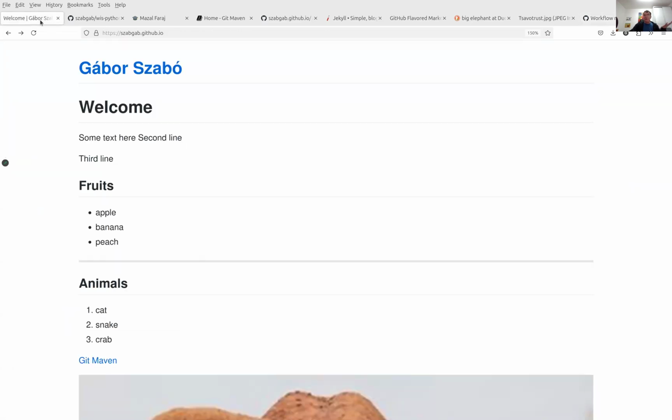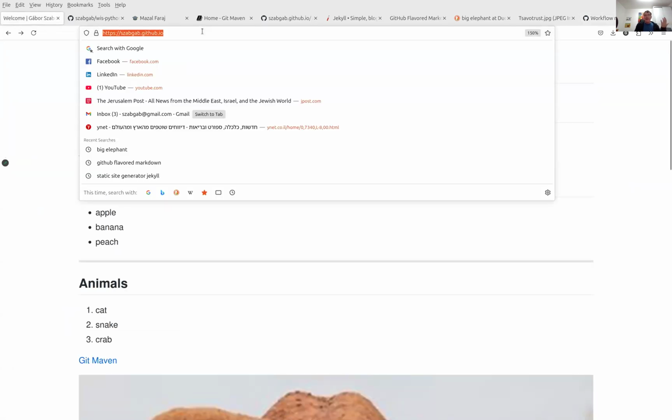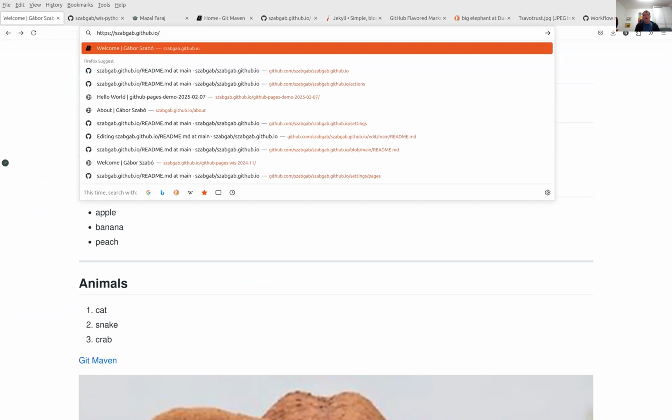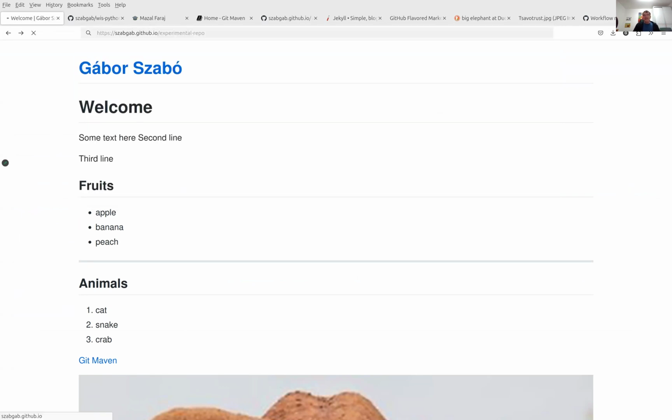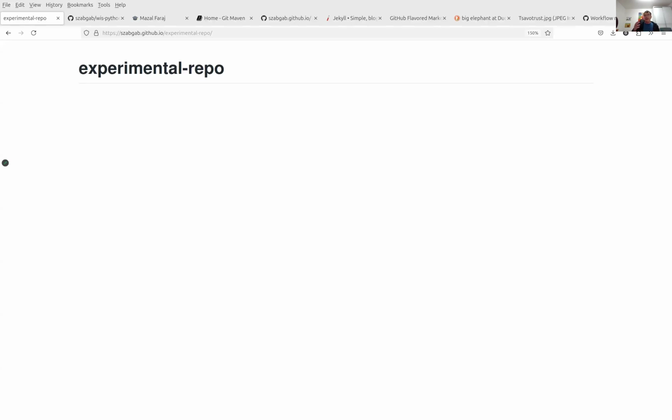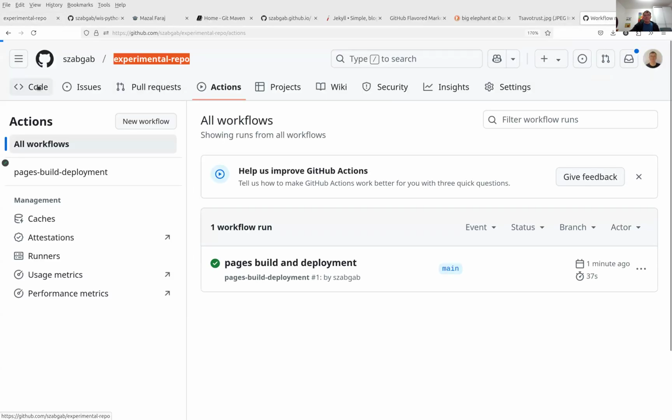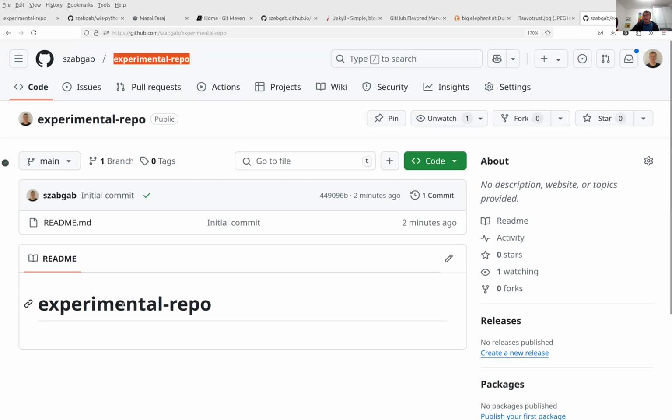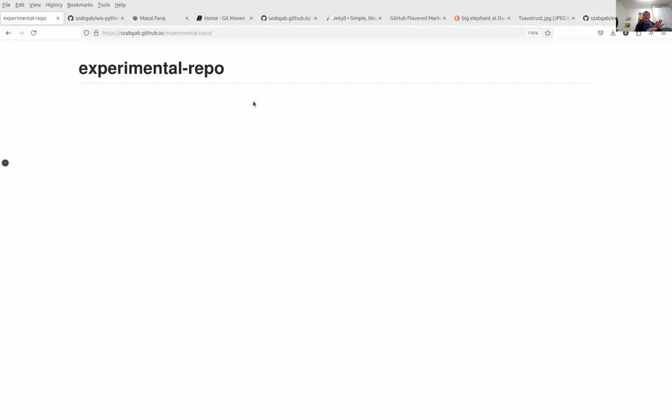And then I can go to my real website and add this name here, /experimental repo. And this is where you can see the content of that site. So here, this has nothing in there, only this README file with nothing besides the name, but you can see its content under the same website, under the same address, with the name of the specific repository added here.